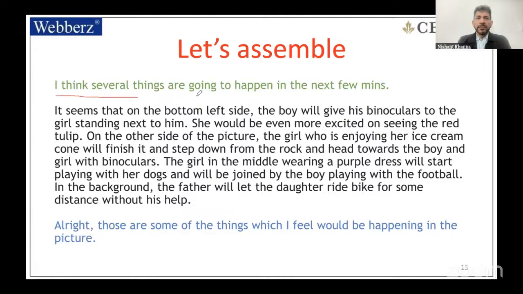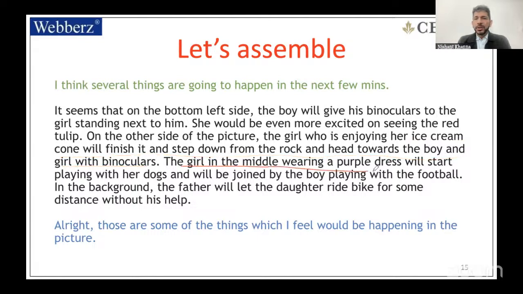I think several things are going to happen in the next few minutes. It seems that on the bottom left side, the boy will give his binoculars to the girl standing next to him. She would be even more excited on seeing the red tulip. On the other side of the picture, the girl who is enjoying her ice cream cone will finish it up and step down from the rock and head towards the boy and girl with binoculars.